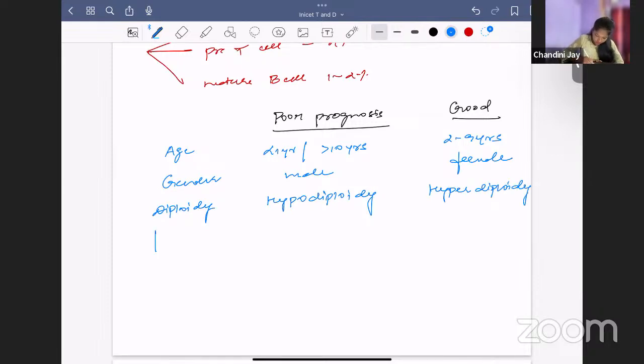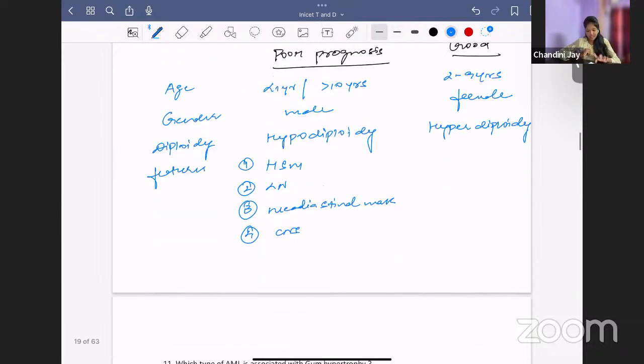Now, coming to the features. If the child has these 4 features, then it carries poor prognosis. One is hepatosplenomegaly. The next one is lymph node enlargement. Third one is the mediastinal mass. Fourth one is CNS involvement, central nervous system involvement. If a child has all these 4 features, it has poor prognosis. In good prognosis, the child will not have these features.